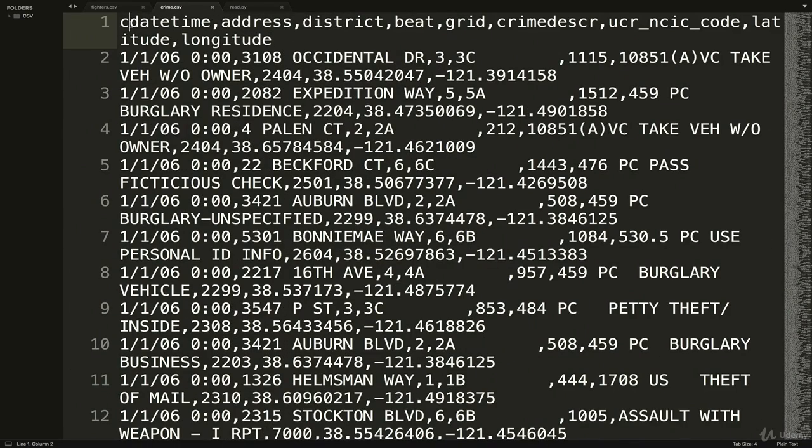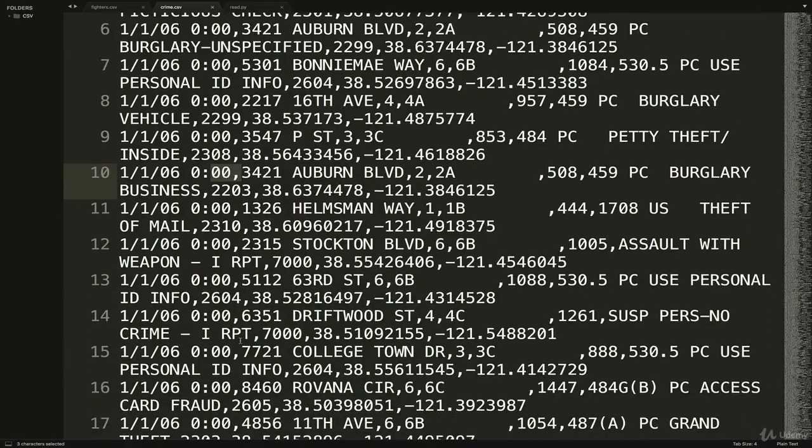Each line contains things, here are the headers up top, like the crime date time, the address, the beat, the district, a crime description. So you can actually see on basically New Year's Eve, as soon as it hit midnight, there was 1, 2, 3, 4, 5, 6, 7. Wow. I didn't actually take the time to go through this.